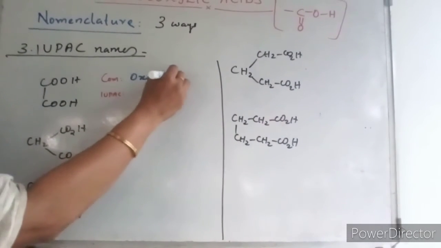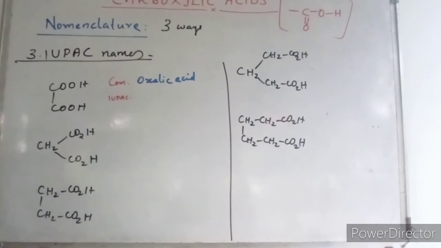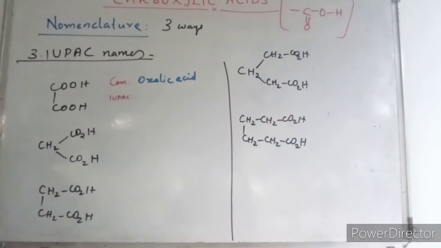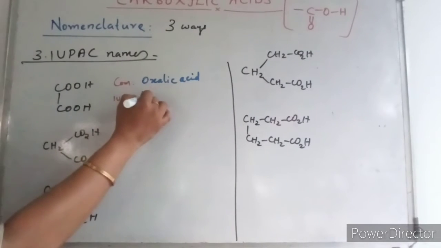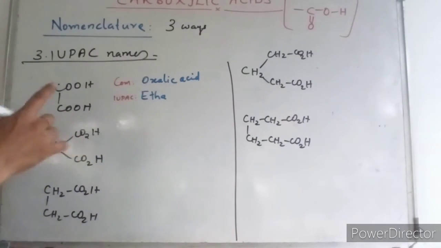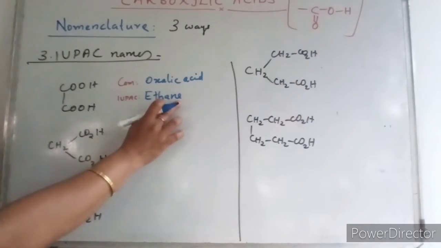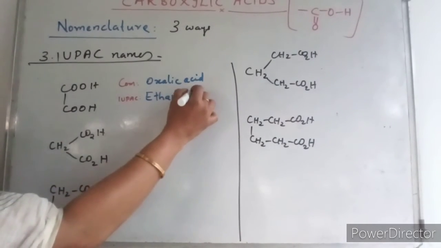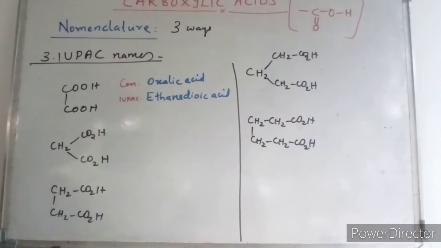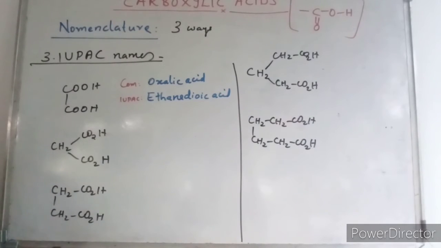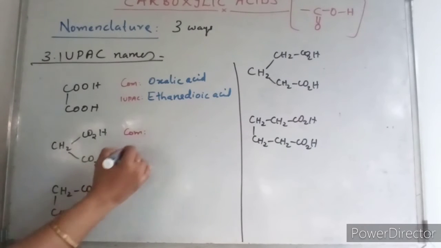Oxalic acid, the white colored crystal that we are using in titration, right? Primary standard. Now the IUPAC name will be, since it contains two carbons, the parent name will be ethane. The E will be kept, then dioic acid. Ethanedioic acid. Now this one. Here also, first I will write the common name, then the IUPAC name.